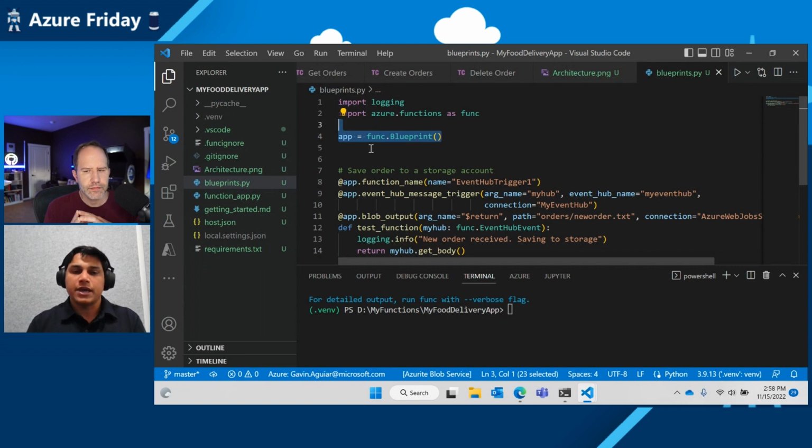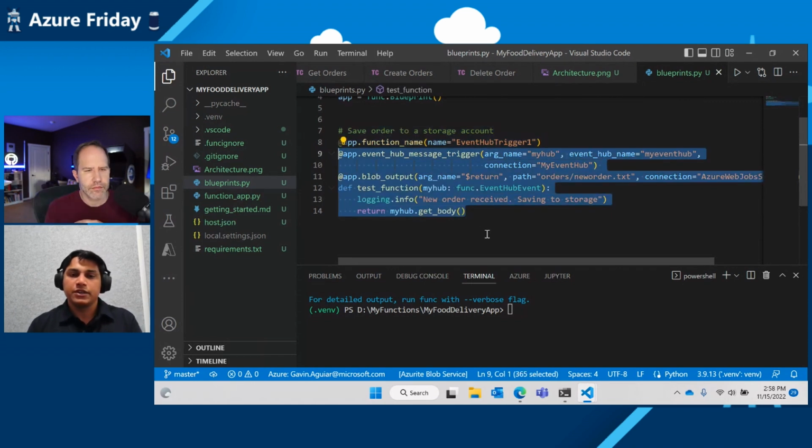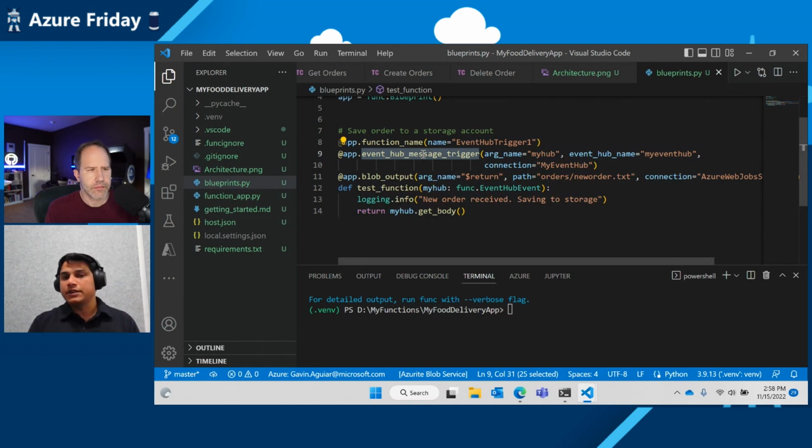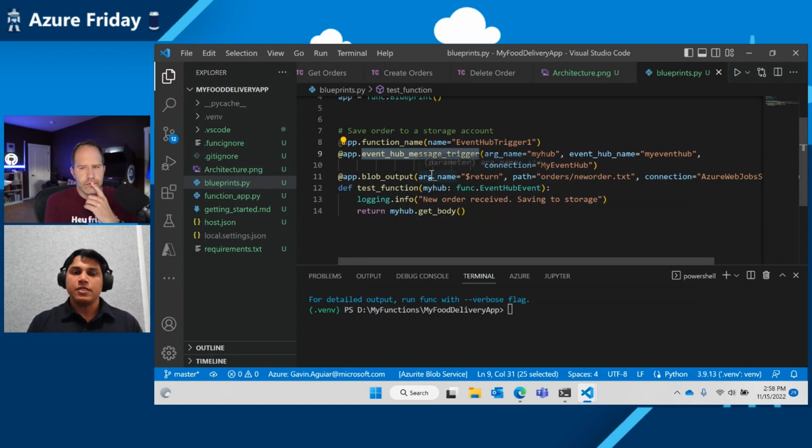So I just do an app equal to func.Blueprint. And the rest is the same. It's just the same way I create a function. I create an Event Hub trigger in this case, because from my previous create method, it's going to send it to the Event Hub. And this Event Hub is going to get triggered when a new event comes in. And once this Event Hub gets triggered, I'm going to do some processing to it. And then ultimately, I'm going to save it to a blob storage account.